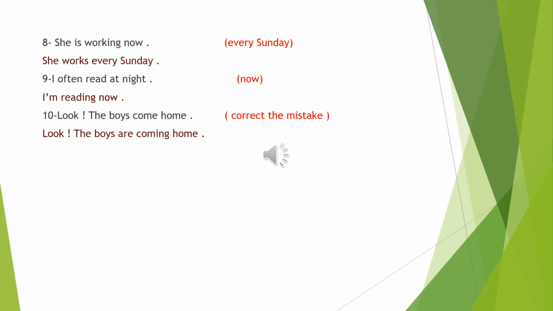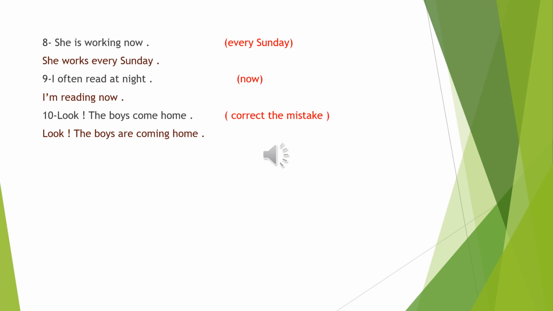So we should cancel is and the ing letters from the verb as well as the keyword now. And let's put the sentence in the present simple tense. So the right answer is she works every Sunday. And notice we add the s at the end of the verb because we have the pronoun she.